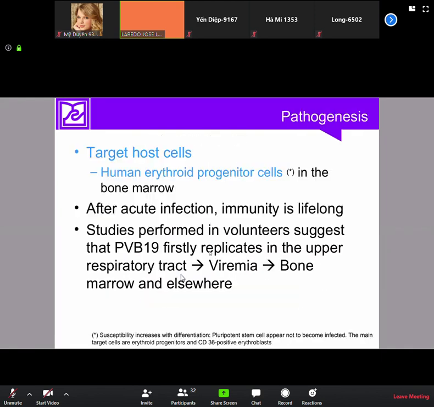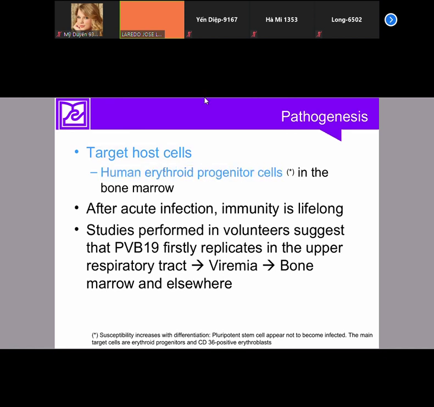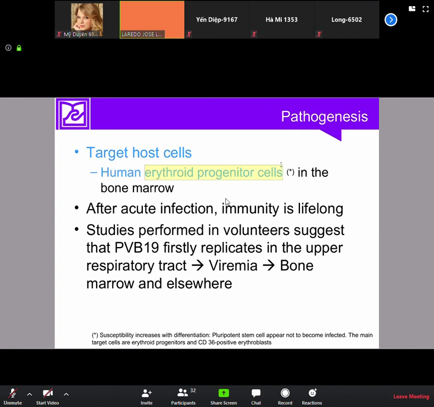This is the problem. The target host cells infected by parvovirus B19 are the human erythroid progenitor cells. These cells are found in the bone marrow. These cells produce red blood cells in the bone marrow.